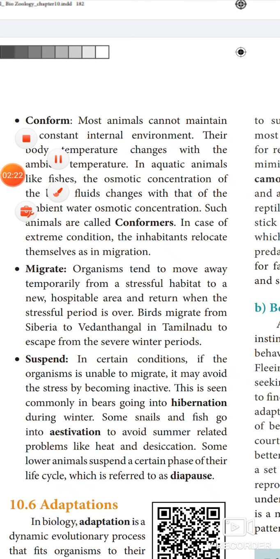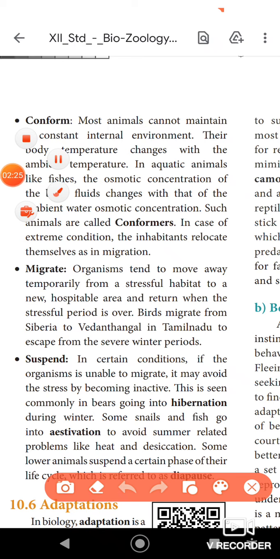Here it is just the opposite of regulate, because the internal body temperature of the animals is constantly changing according to the surrounding environment. Such a type of response of the animal to the abiotic factors is called conform. They are also called conformers. The animals involved in this are called conformers.